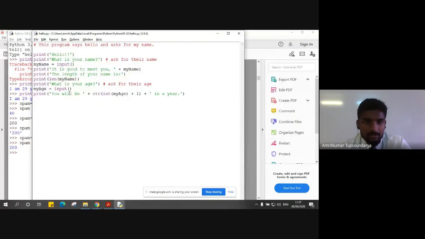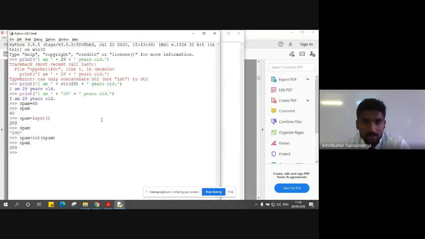The last line here, what it does is it concatenates three strings. The first part, you can see, is single quoted, 'you will be', followed by a plus operator and a few operations here. We will see what these operations are doing, and then again followed by another string, 'in a year'. So we'll see bit by bit what is happening.